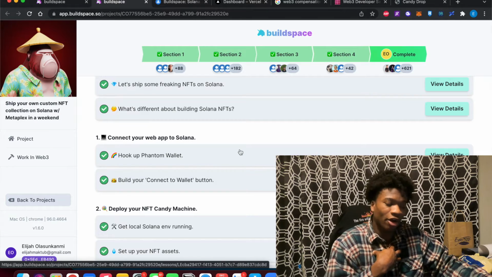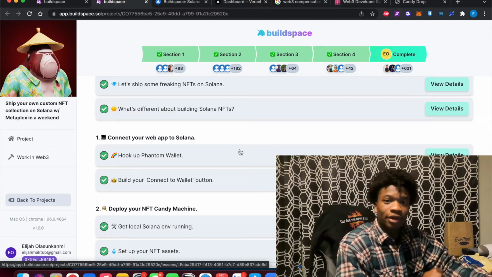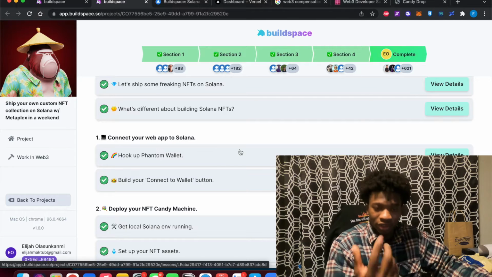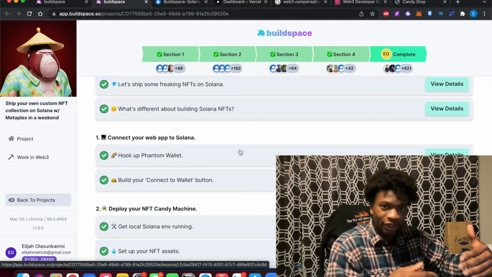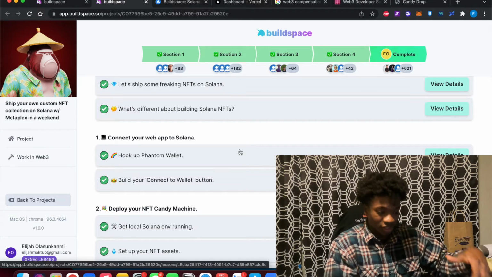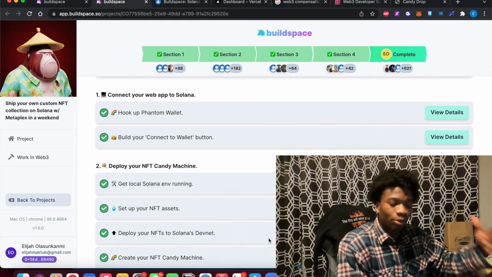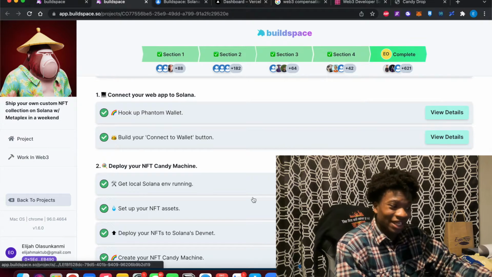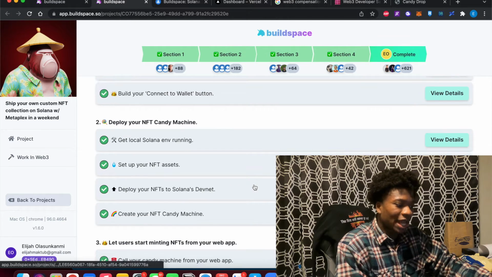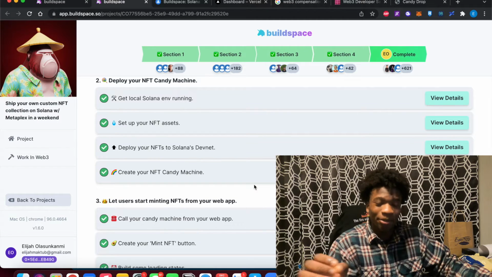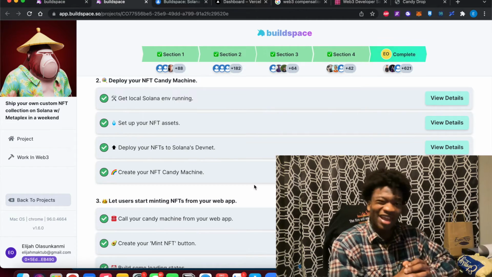So in our command line, our CLI, we downloaded the Solana CLI, and we hooked up our wallets, our developer wallets, our local wallets, our computer to Solana's network, and we deployed an NFT, something called an NFT candy machine, which is something that actually was built by Metaplex, a different company. It's like the Shopify of NFTs in a sense.